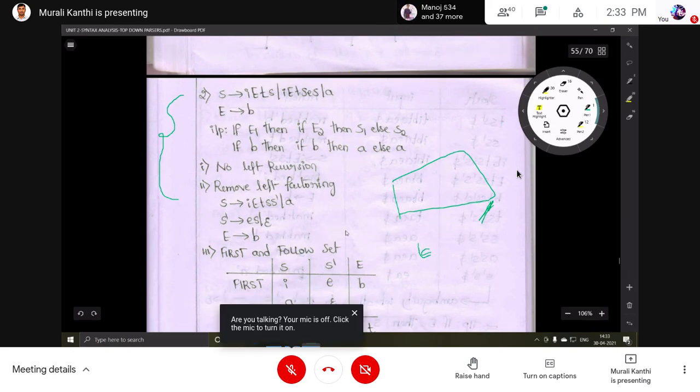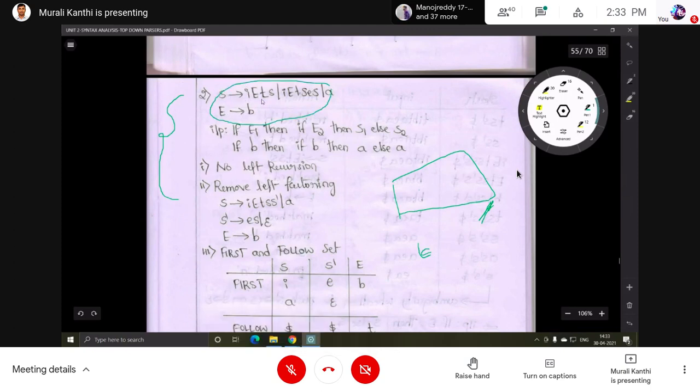For this grammar, S has three productions, iEtS, iEtSeS and a, and E has one production, b. First, check left recursion and left factoring. For left recursion, S productions do not start with S and E productions do not start with E, so there is no left recursion. Next check left factoring, common symbols. Here only one is there, so no left factoring for E. But for S, there may be a chance of a common symbol.